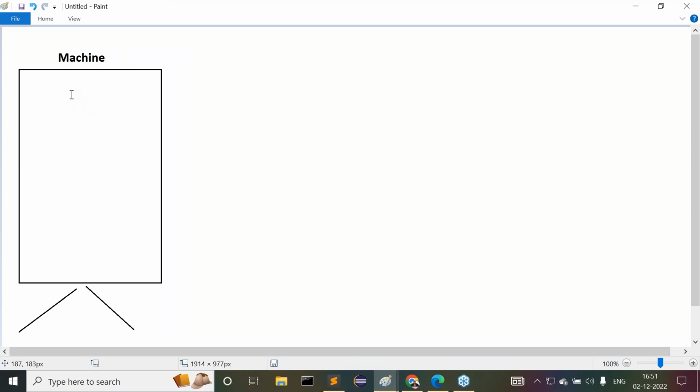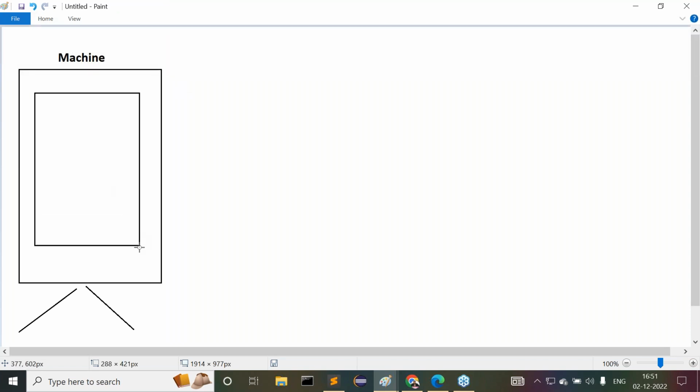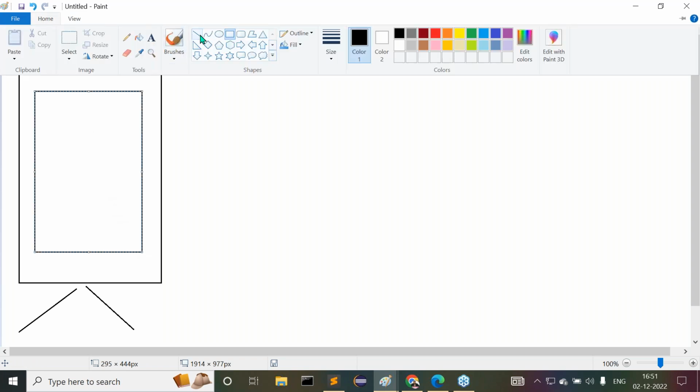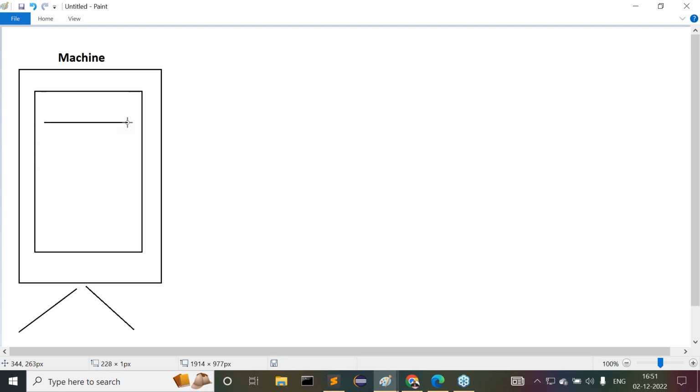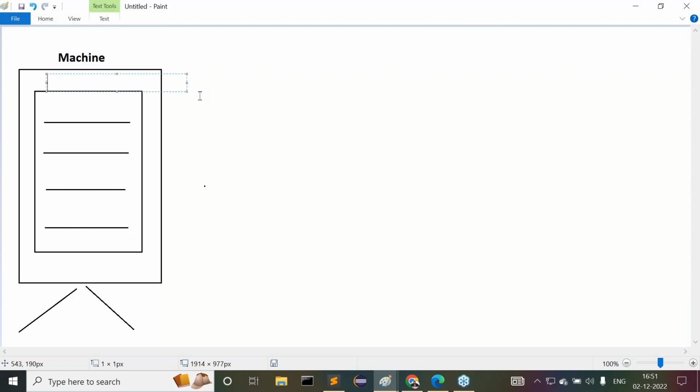Inside this computer, I have a program. This is my Java application. This is my program. A set of instructions, lines of code, is available here. This is my application. Application or program, nothing else. Both are the same.